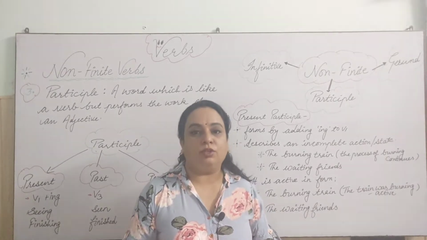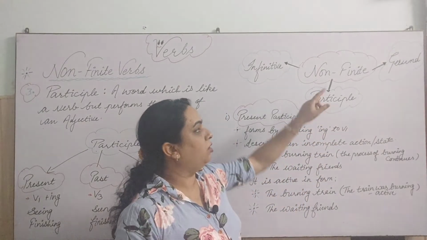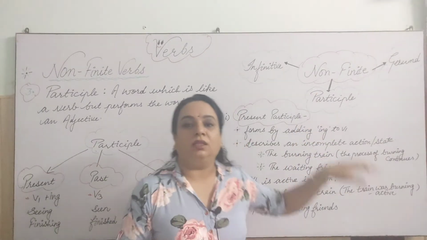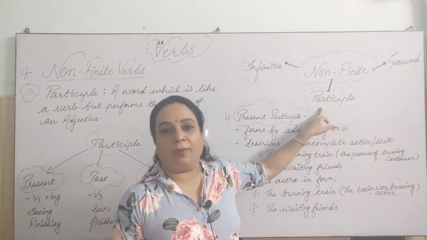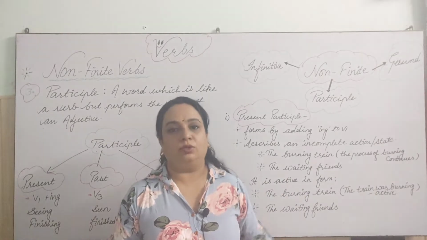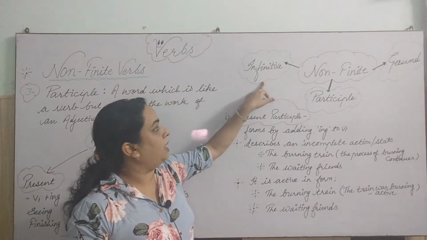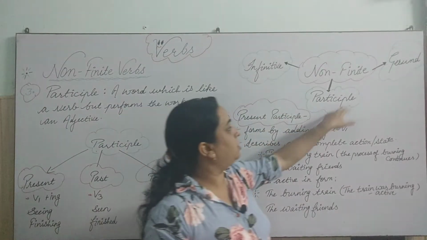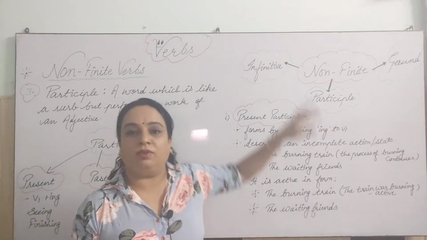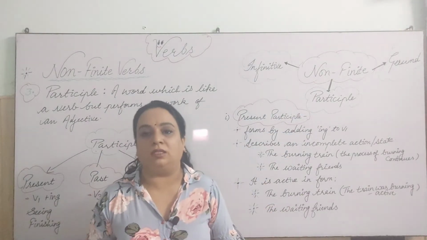Today we have to do the last topic of verbs and the last kind of non-finite verb, and the name of the particular topic is participles. So dear students, as I told you earlier too, non-finite verbs are divided into three kinds: infinitives, participles and gerunds. We have already covered infinitives and gerunds, so today let's discuss participles.